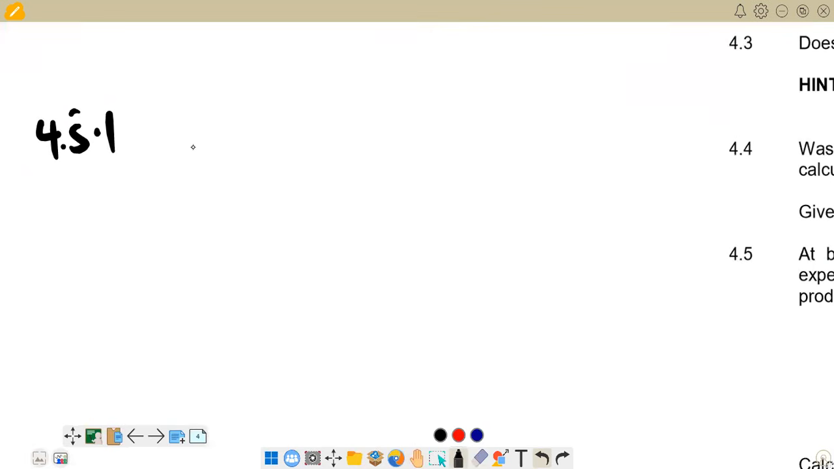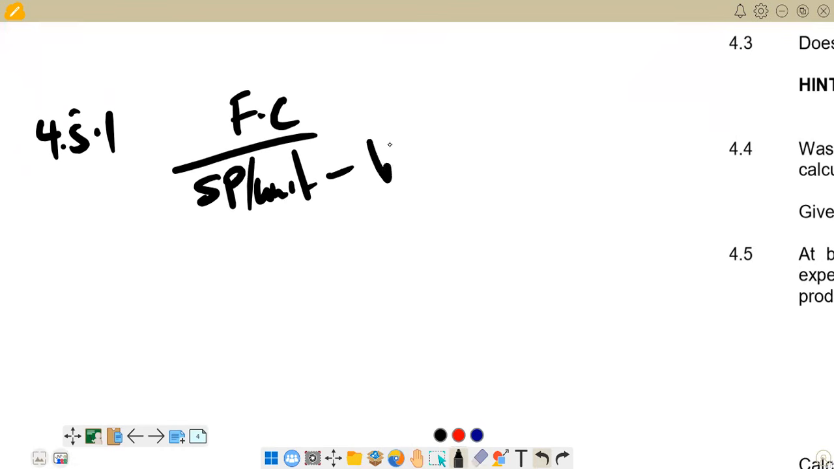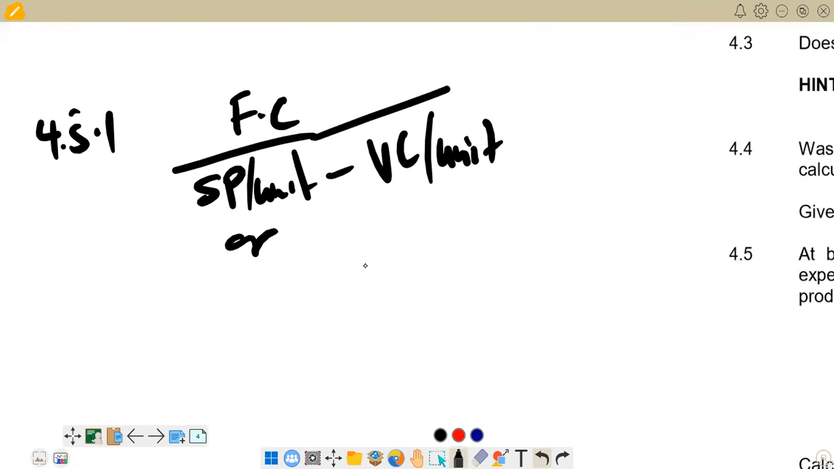So break-even point in units, the formula that we usually use is fixed costs over selling price per unit, minus the variable cost per unit. But if you look in the question, we don't have the figure for selling price per unit. So we can use an alternative method for calculating this break-even point in units by saying fixed cost over the cost per unit that we are given.